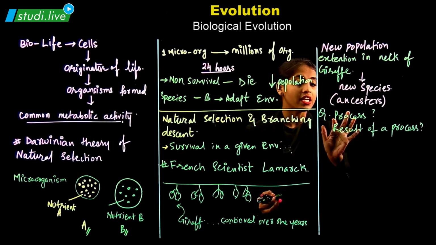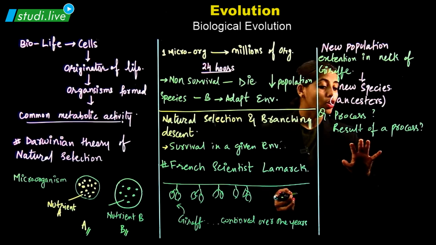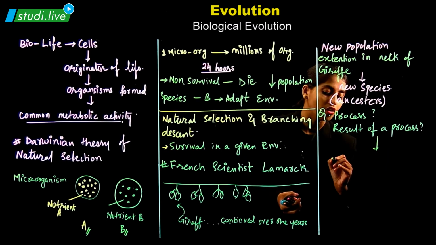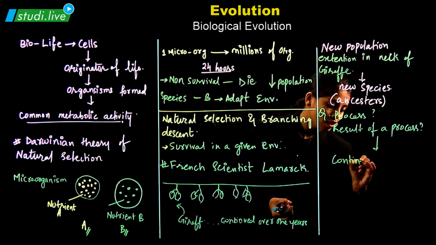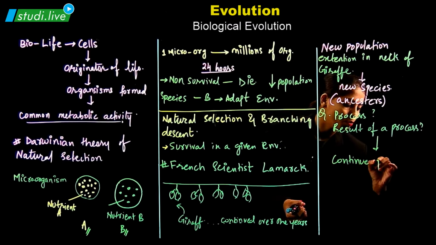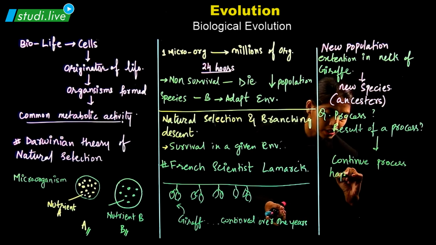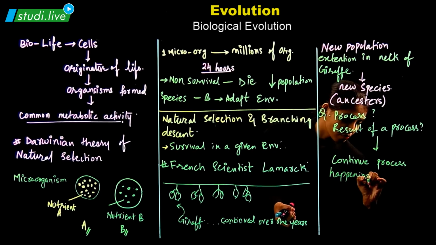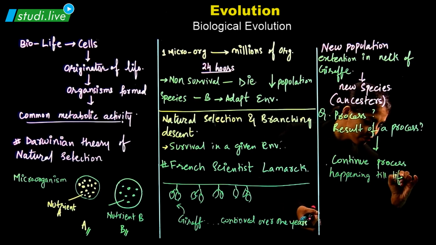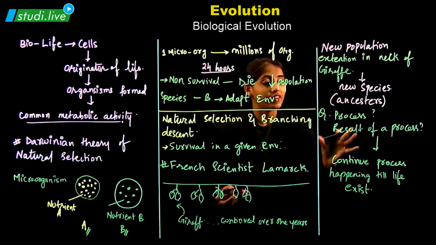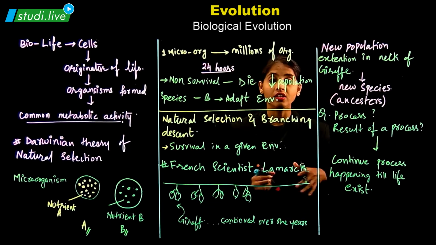So you cannot say it is a process, nor can you even say it is a result of a process. Rather it is a continuous process happening till life exists. So we cannot say whether this is the end or the last, or whether these changes are going to happen.